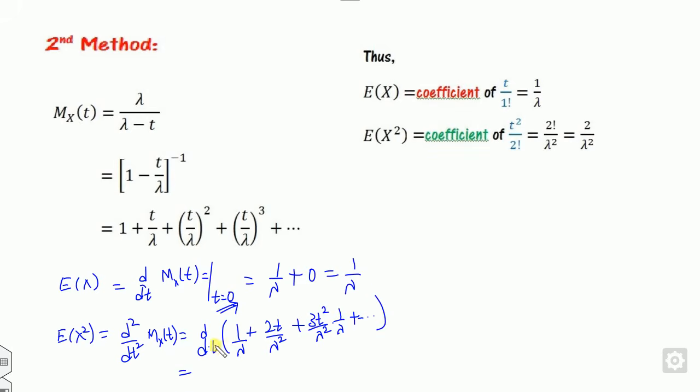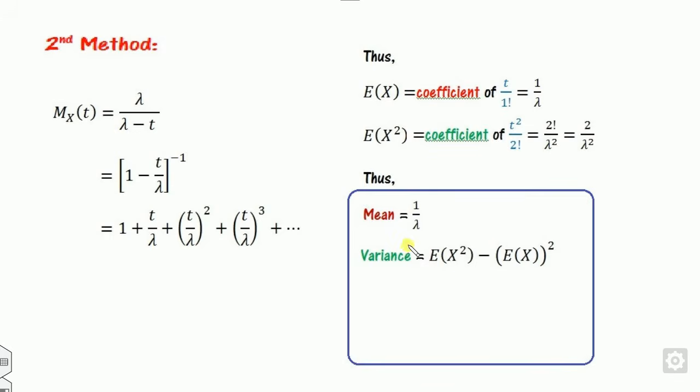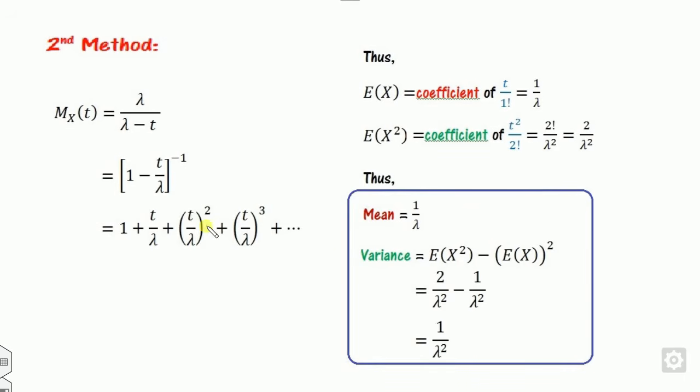And if you calculate one more time derivative, this part is 0, this is 0, and again calculating at t equal to 0, this part becomes 0. Again you will get Ex square as 2 by lambda square. This is quite a simple method, so that is the second method. Now once you know the Ex and Ex square, you can calculate the mean and variance in the similar manner, so you can substitute here.